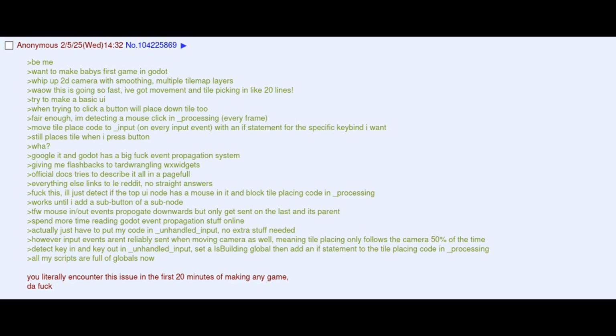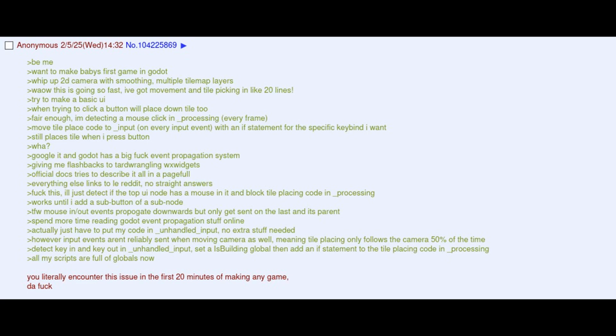TFW mouse in, out events propagate downwards but only get sent to the last and its parent. Spend more time reading Godot event propagation stuff online. Actually just have to put my code in _unhandled_input, no extra stuff needed. However, input events aren't reliably sent when moving camera as well, meaning tile placing only follows the camera 50% of